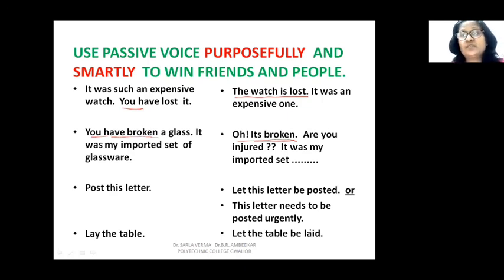When you have to use passive voice, you will get your work done whether by using passive voice or by using active voice. See, when you have to give credit to someone, when you have to give appreciation or praise someone for some good work that he has done, always use active voice. And when you want to fix responsibility, be a little mild, be a little polite. You can use passive voice for anything which has been done wrong. So that person will not be offended.